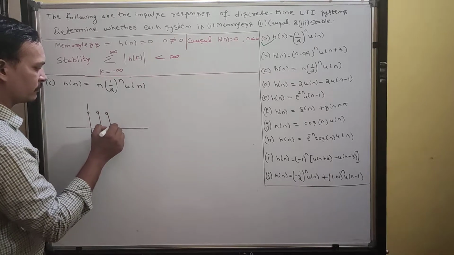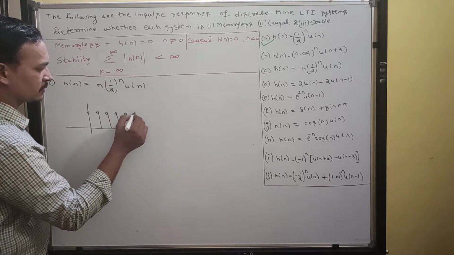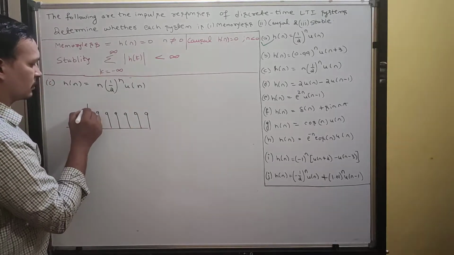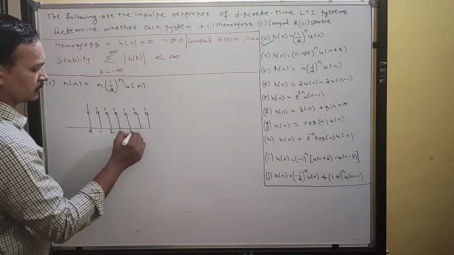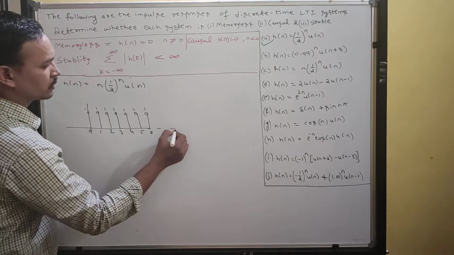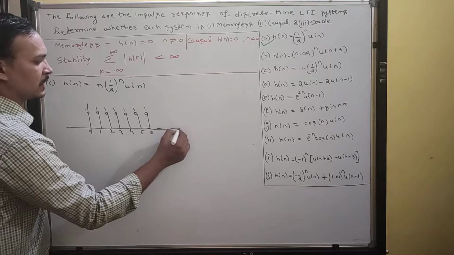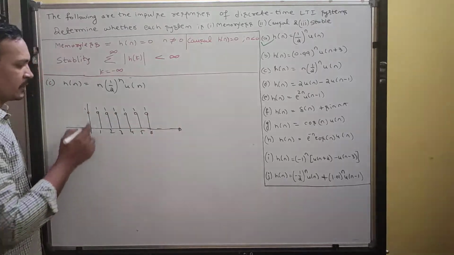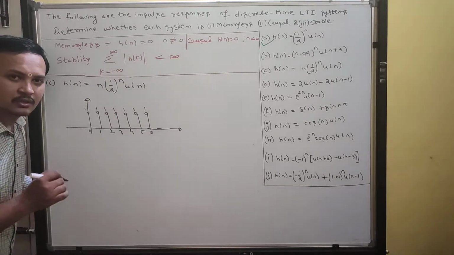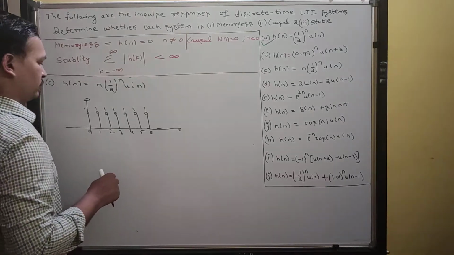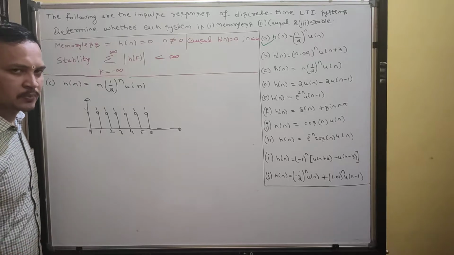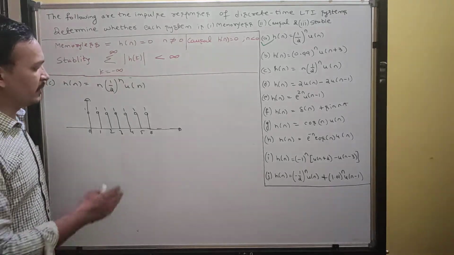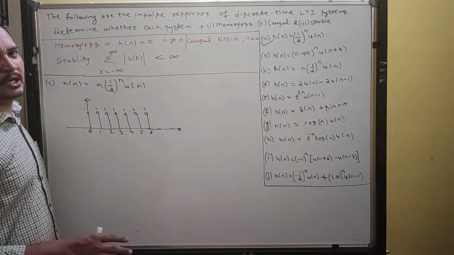So u of n will look like this: 1 1 1 1 1 1. It will go till infinity, the same thing repeating. I sketched only u of n. If you sketch this equation in detail, no problem, but it takes more time and it is not recommended. By using this only we can judge whether it is memoryless or not.